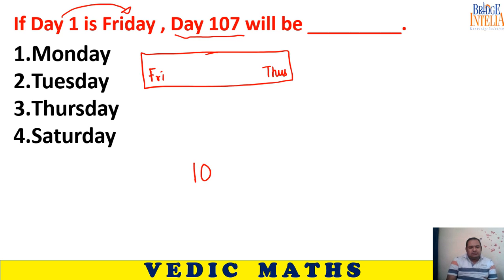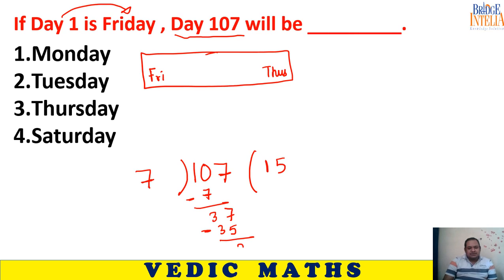So what will you do? You will divide 107 by 7 and see what happens. So 7 times 15 is 105, and minus, 2 becomes the remainder. So 2 is the remainder, and 15 is the quotient.